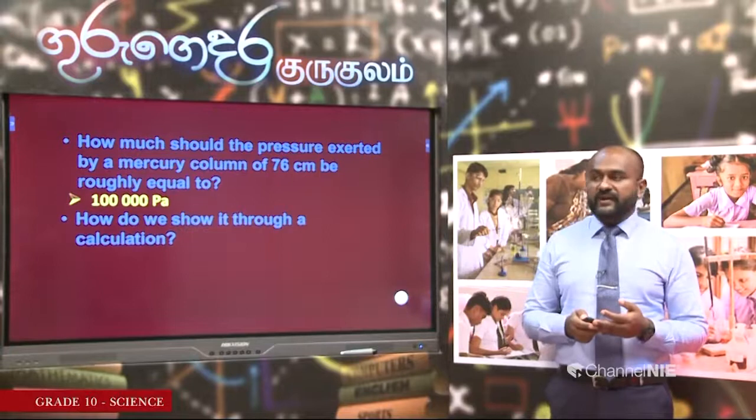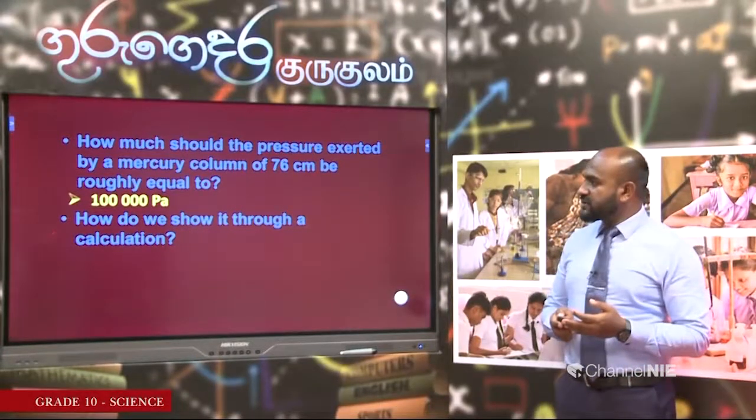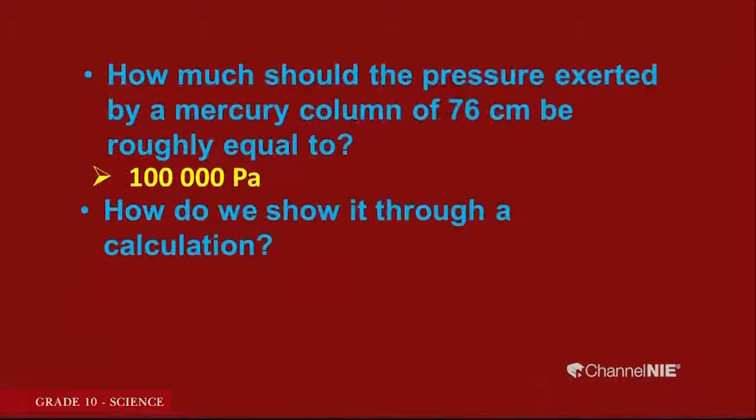Let us see what the next one is. How do we show it through a calculation? We are using P equals H rho g again. So, using that we can do the calculation. We have the formula P equals H rho g. Let us substitute the values.